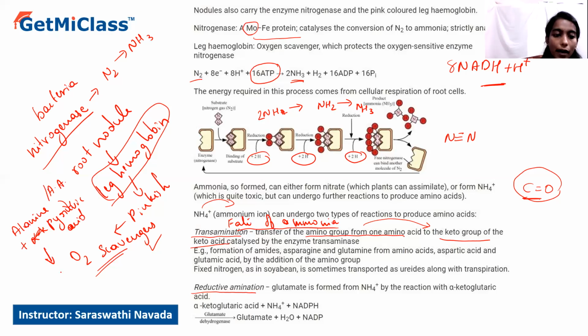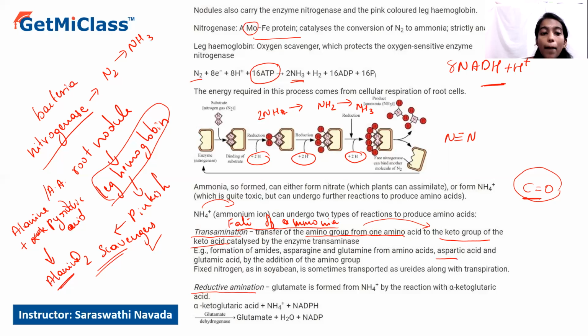Any amino acid that donates its amino group to pyruvic acid results in the formation of one more amino acid, called alanine. Suppose the amino group of one amino acid is added to alpha ketoglutaric acid, then it results in the formation of glutamic acid.